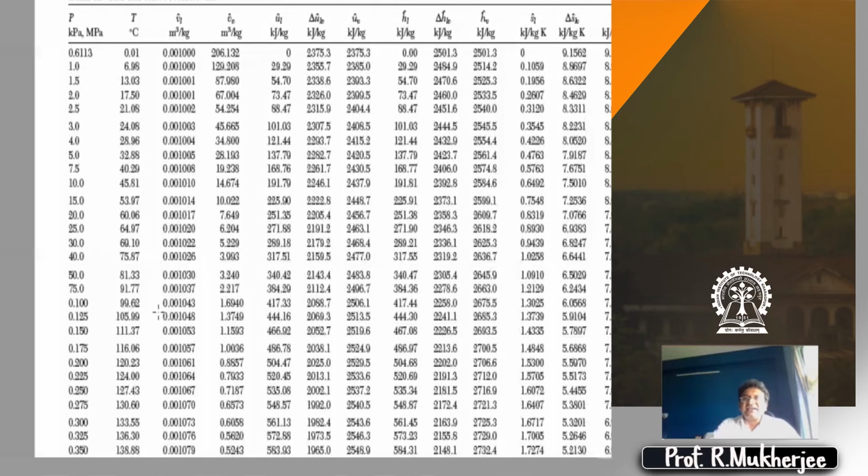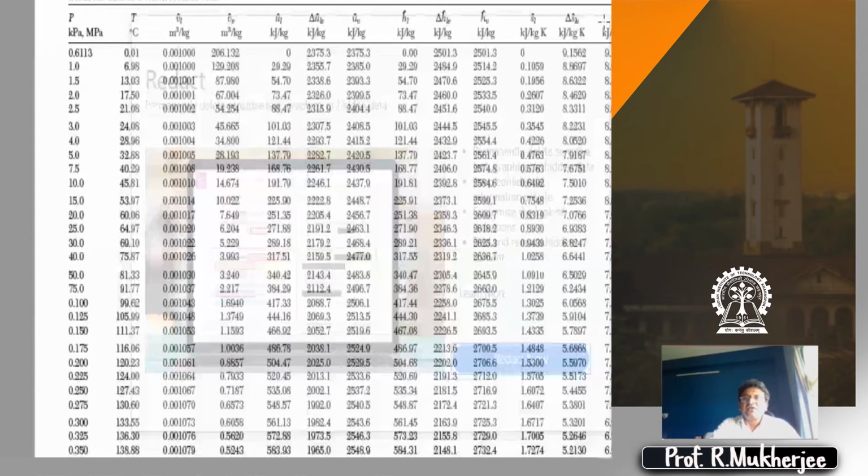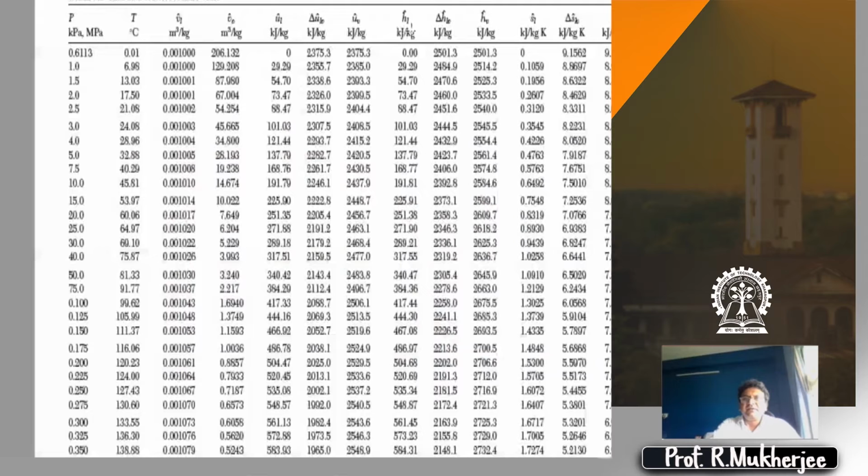So you have this data, HL, the specific enthalpy at the liquid state at saturation. This is 417.44, known to you, right?